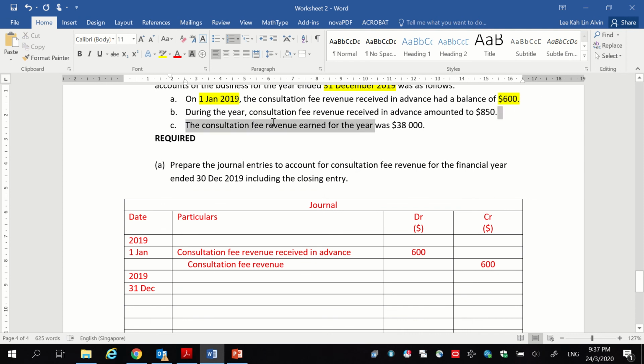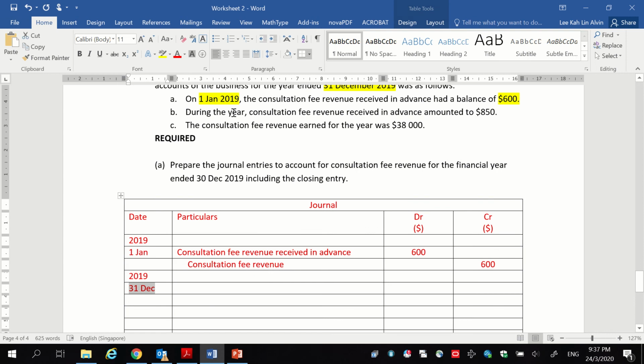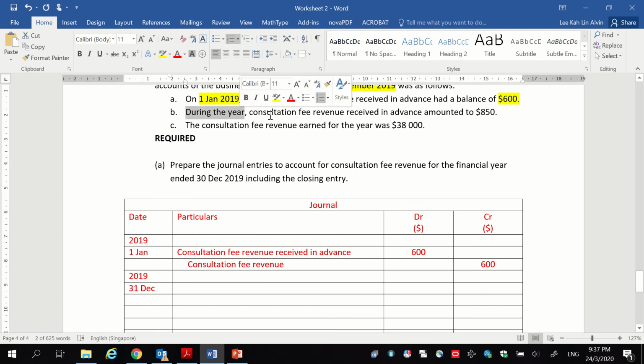So let's just deal with this information first. During the year, we will record it at the end of the year, since they did not provide a date during the year. So we will just assume that it is by the end of the year.